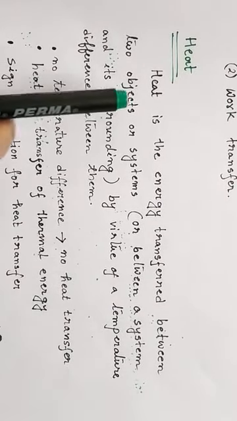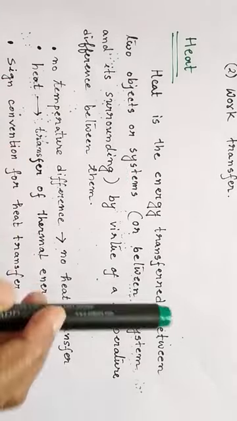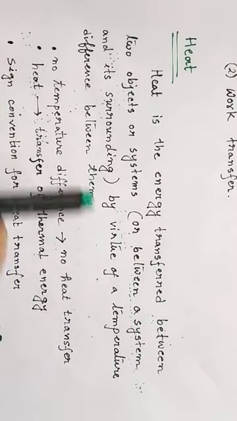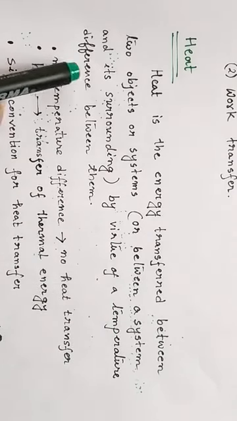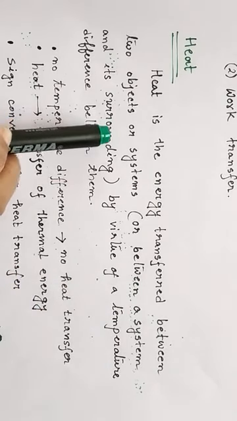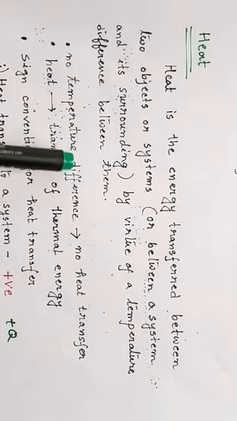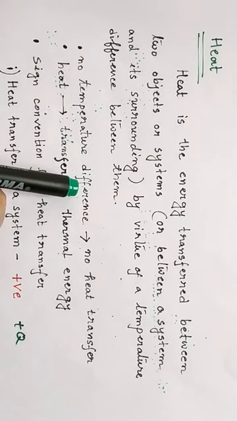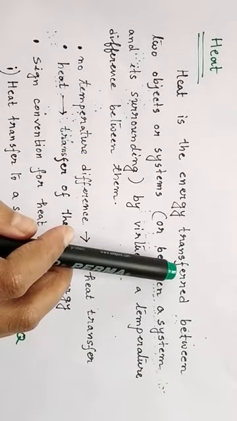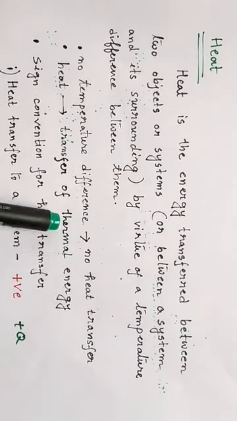So heat can be defined in this way, that heat is the energy transferred between two objects or two systems, or between a system and its surrounding, by virtue of a temperature difference between them. So if there is a temperature difference between two objects or two systems, or between a system and its surrounding, then there will be transfer of energy between them. Okay, and it is called heat. So if there is no temperature difference between the systems or the objects, then there will be no heat transfer. And the form of energy that is transferred between two objects or systems due to a temperature difference is basically the thermal energy.